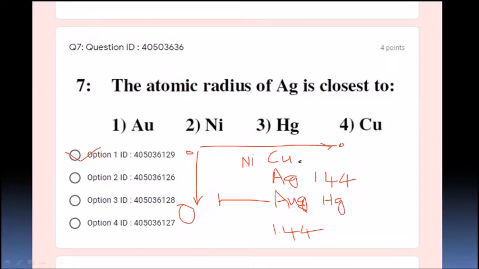To answer this kind of question you must know the atomic radius trend with respect to period and group, right students? Moving from top to bottom it increases, and moving from left to right it decreases. However, because of lanthanide contraction, silver and Rm show a nearly same atomic radius of 1.44. So option number 1 is the correct option, students.